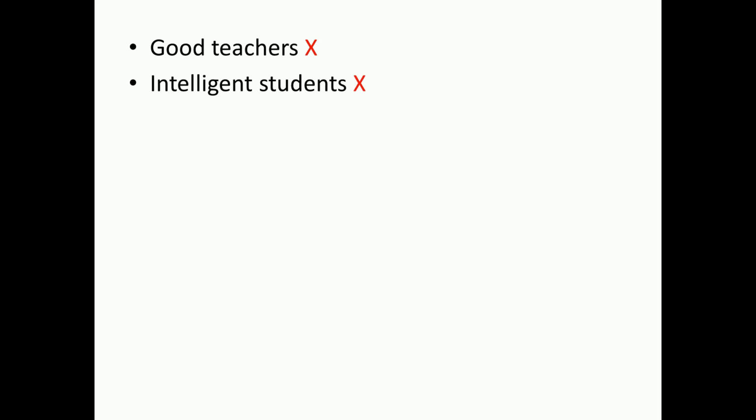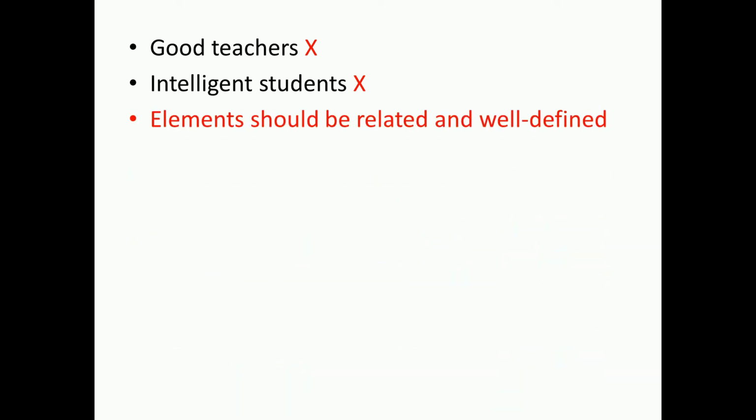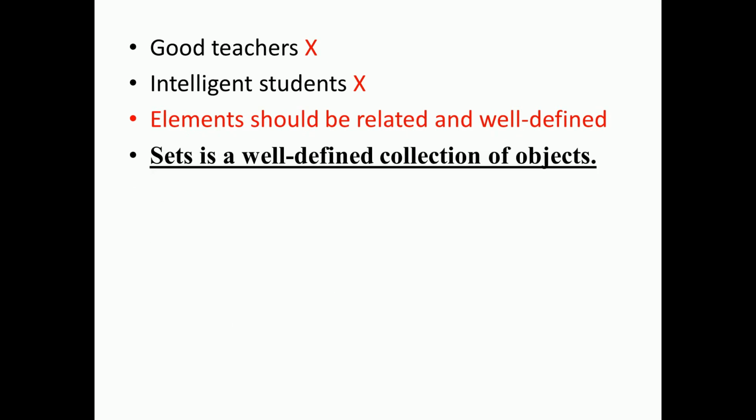If I tell you to list down the intelligent students, in this case the persons who are intelligent according to you may be different, and according to me may be different. So in these two topics we cannot consider them as a set. That is why the elements should be related and well defined. So that's why we say that a set is a well-defined collection of objects. The objects should be related and well-defined. It should not change according to the persons.